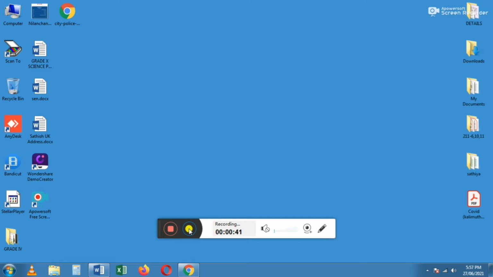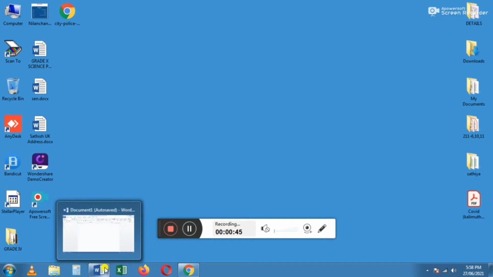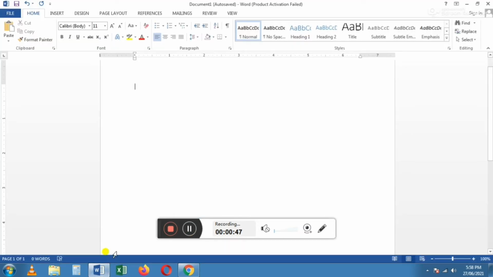For that, first we have to open the Microsoft Word window. In that, I am going to type some letters: N, O and 2. I am going to change the font size, then only you can see.